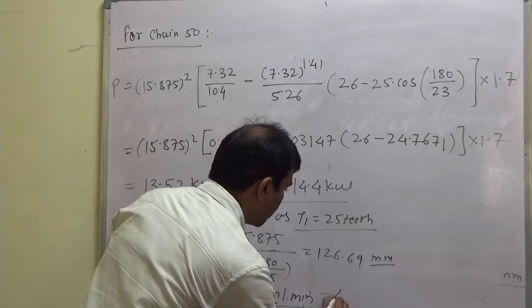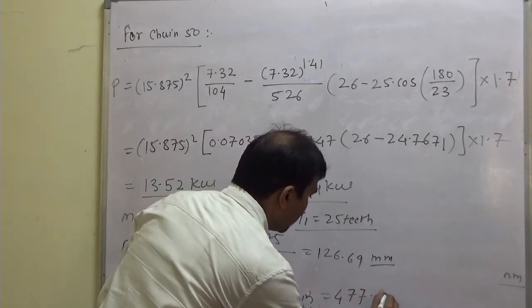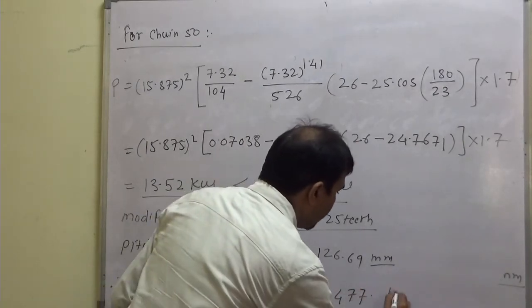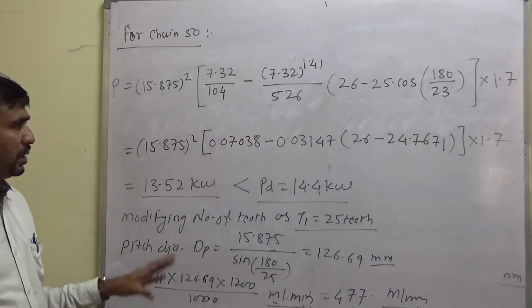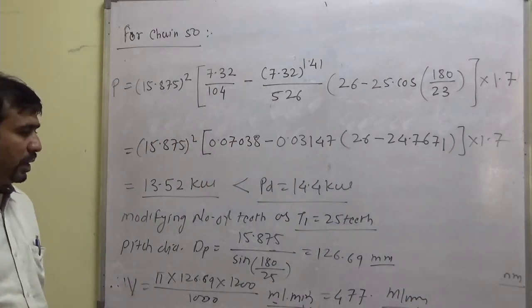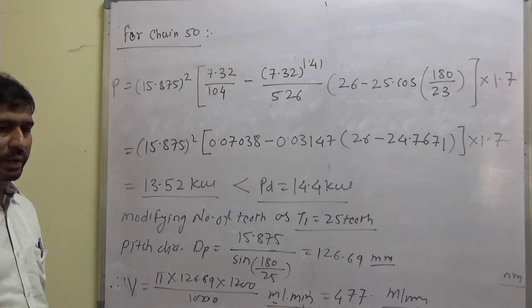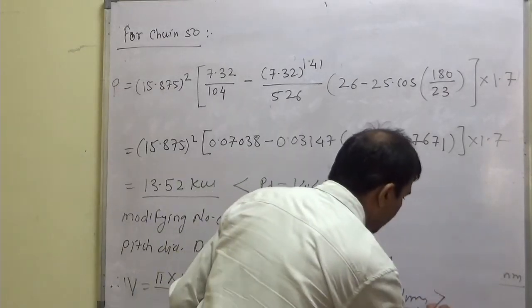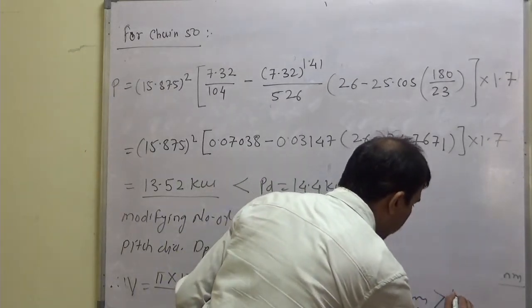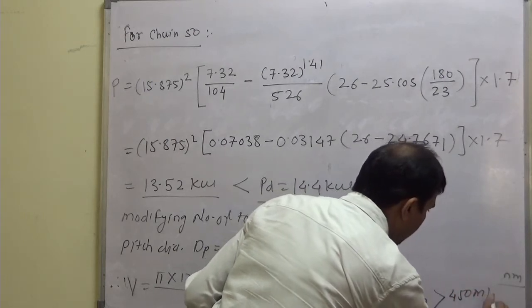477 point something meter per minute. Now, as you see, as per the range given, it should be in the range 150 to 450, which is crossing the limit. So we can write here that it is greater than 450 meter per minute.